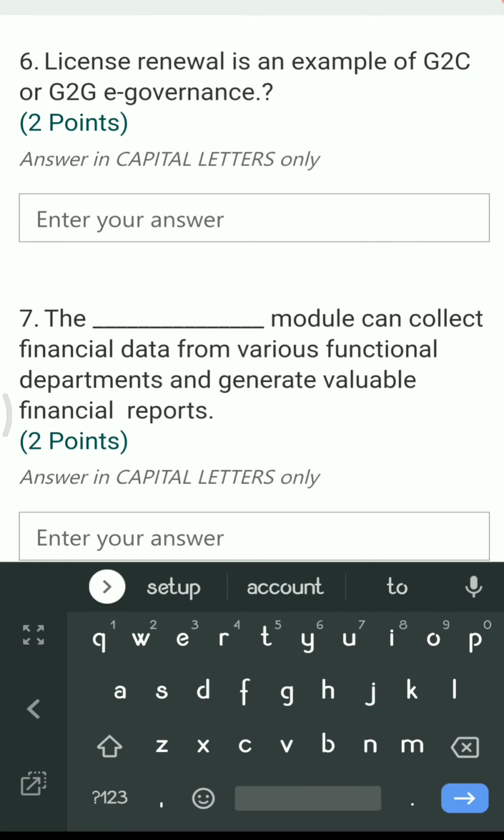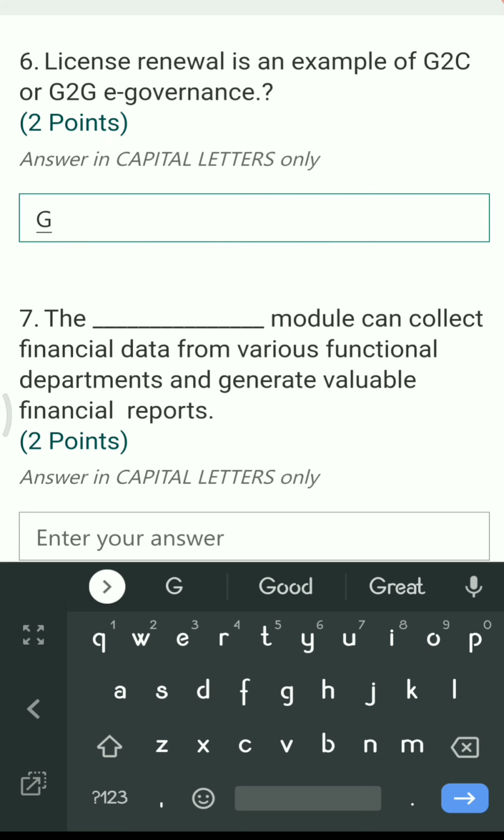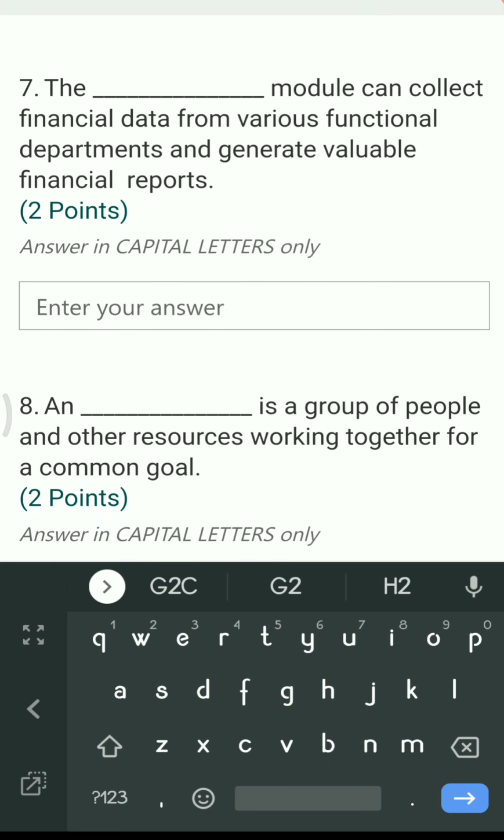Next question, license renewal is an example of G2C or G2G e-governance. So the license is used by the citizen and it is given by the government. So whenever you want to renew your license, it comes under G2C. So G2C is the right answer.